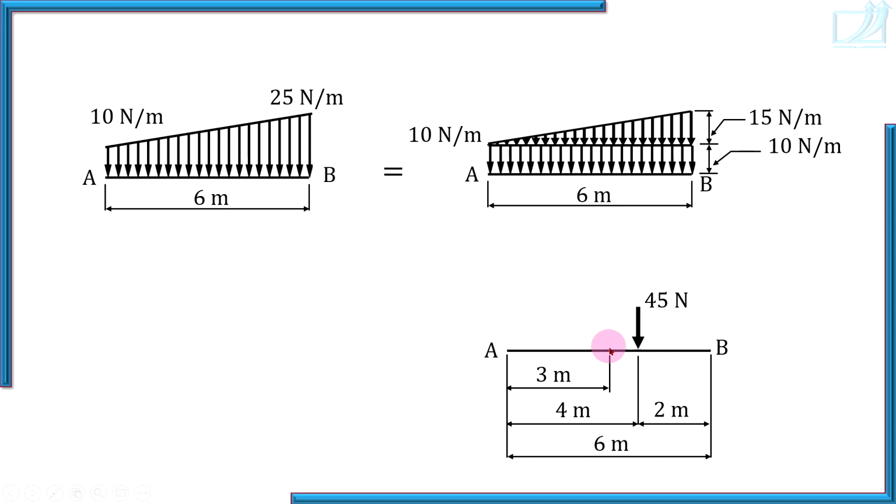At the center of its length. So total length is 6, half of the length is 3 meters. So this is the center of length AB. Downwards, that direction is already available in the diagram. And magnitude, as if you are finding the area of a rectangle, 10 is the height of the rectangle. It is 10 into 6, 60 Newton.